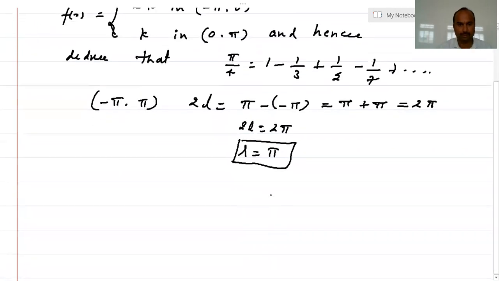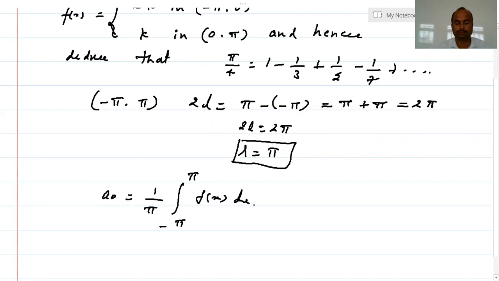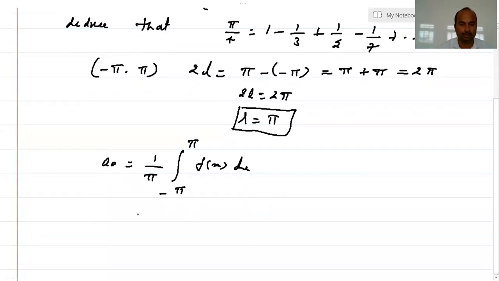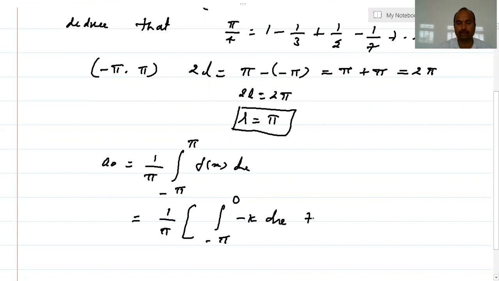Now I'll find the constant a naught. So the a naught formula is given by 1 by pi, and the limits will be minus pi to pi since the interval is minus pi to pi, of f of x dx. The function is defined in two intervals, so I will write it as the integral from minus pi to 0, where the function is minus k into dx, plus the integral from 0 to pi, where the function is k into dx.